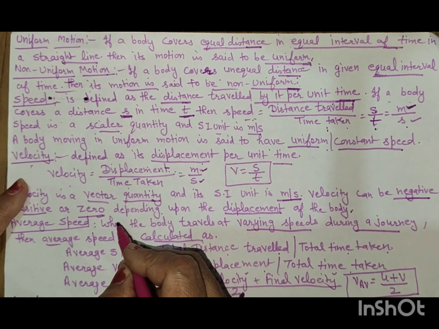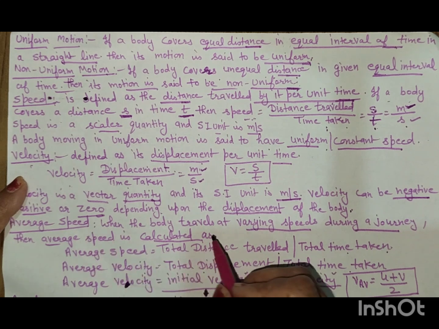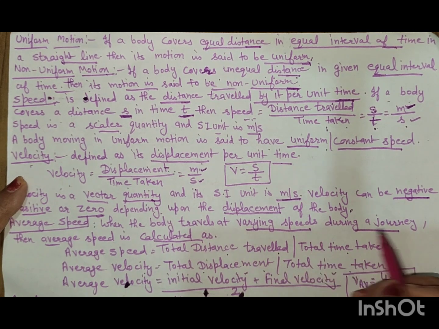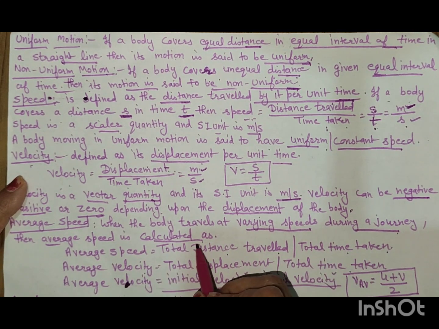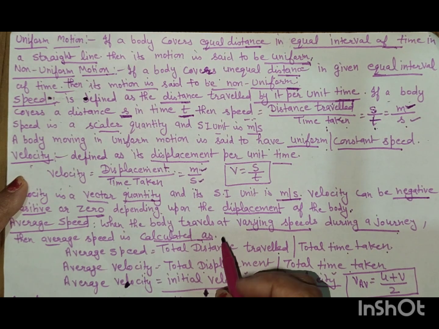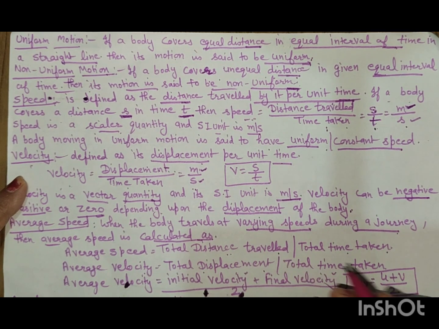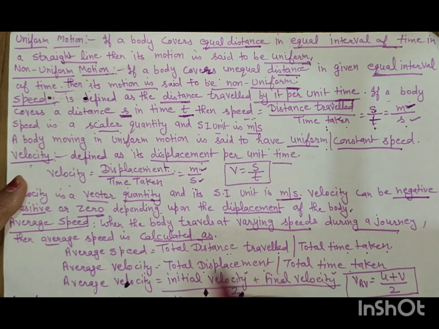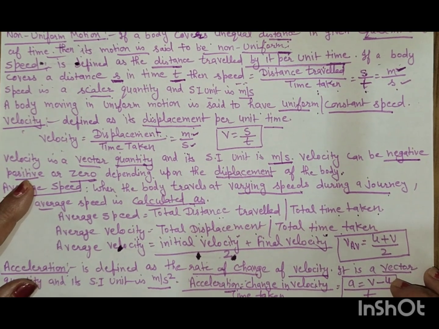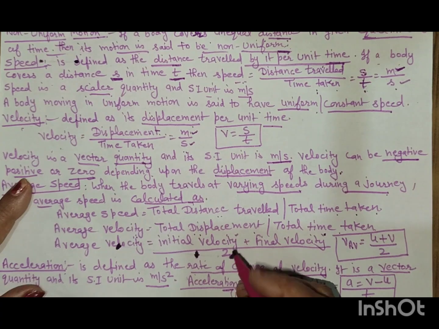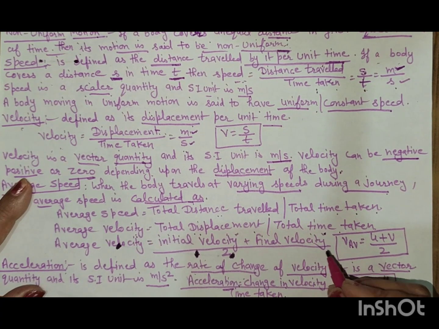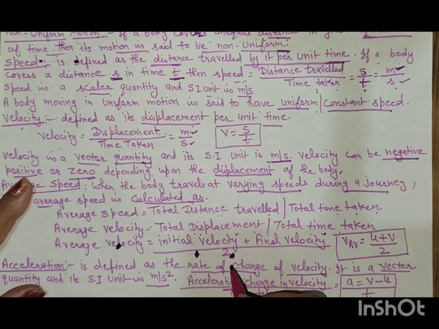Now average speed. When the body travels at varying speed during a journey, average speed is calculated as total distance travelled by total time taken. Average speed is equal to total displacement by total time taken. Average velocity. Average velocity is equal to initial velocity plus final velocity divided by 2.